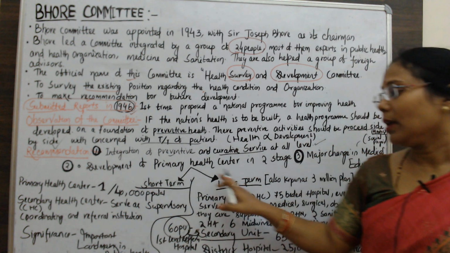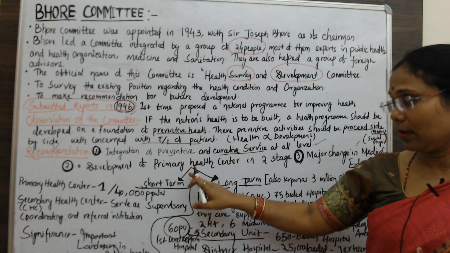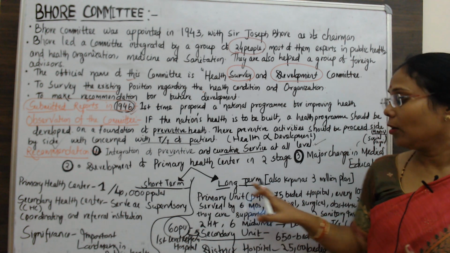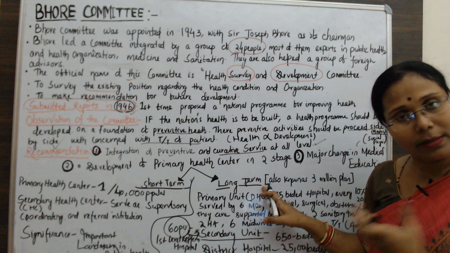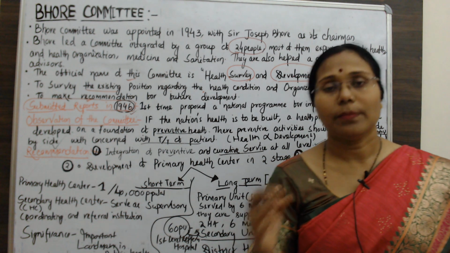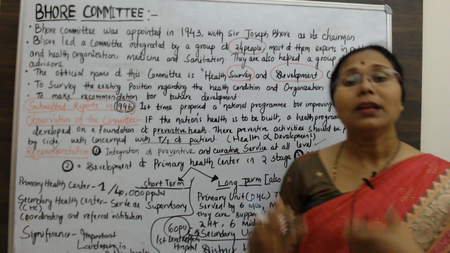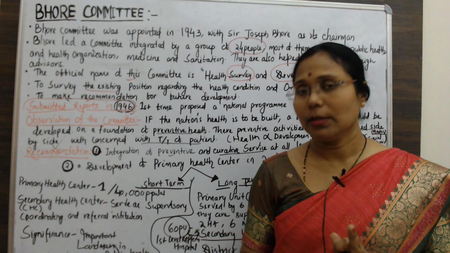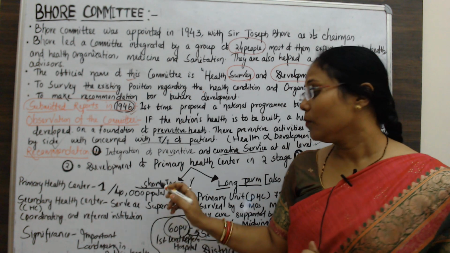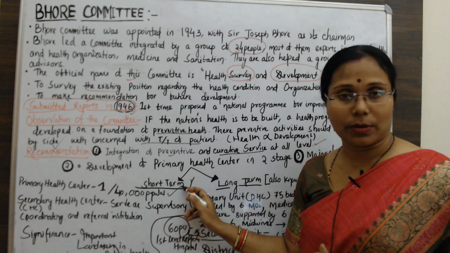Again in the PHC, in the second recommendation, there is a short-term plan and a long-term plan. In the short-term plan, one primary health center will be established for 40,000 of population.